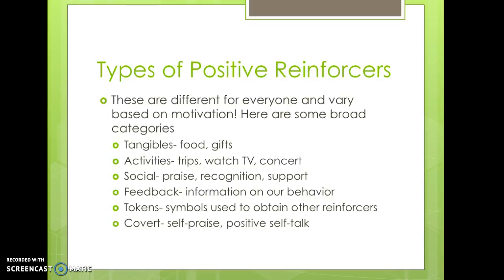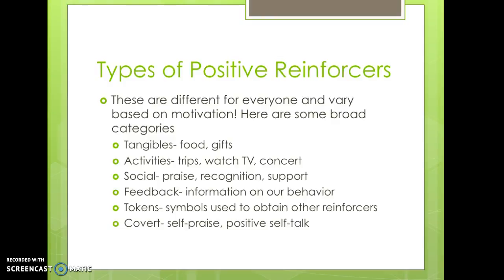Positive reinforcers vary from person to person and from day to day within the individual. But we can categorize some of the most common types in these broad areas. Tangibles, which would include things like foods and gifts. Activities would include trips, watching TV, going to sporting events.